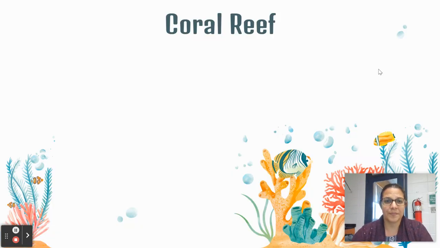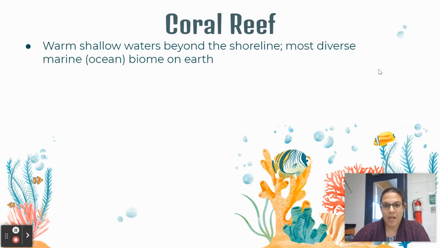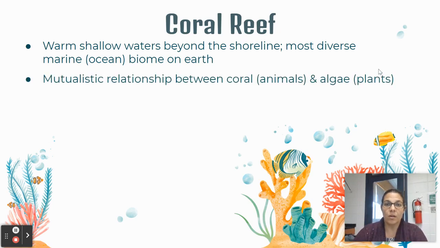Absolutely beautiful, though. Coral reefs, speaking of beautiful, coral reefs exist in warm, shallow waters beyond the shoreline. They are the most diverse marine biome on Earth. And corals, like we had said before, are a mutualistic relationship between corals, which are an animal, and an algae, which is a plant.